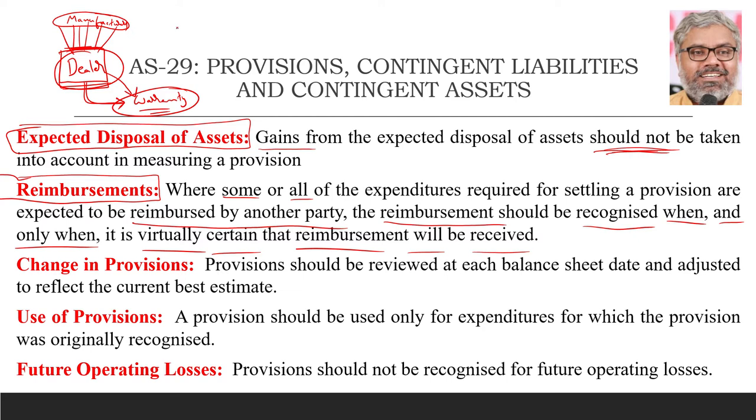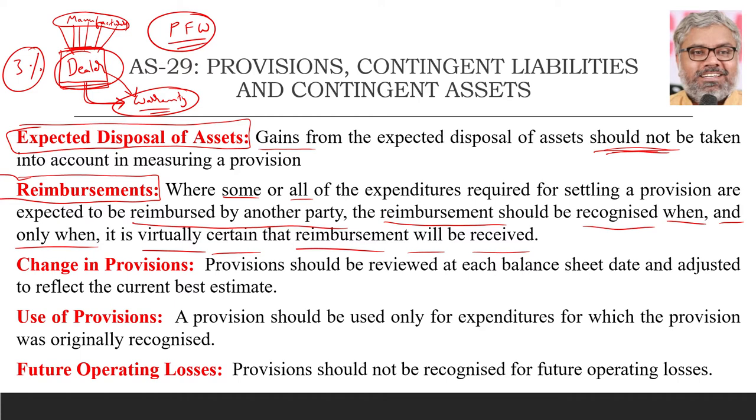So there will be a liability. If, let us say, it is virtually certain that the reimbursement will be received, what this dealer has is a liability in the form of a provision for warranties, which is on the liability side of the balance sheet. He created a provision. How does he know how much of the warranty liability will be there? He doesn't know that. So generally, on the basis of past history, say 3% of sales, he creates a provision for warranty related expenditure which might result in future. But it has resulted from past events. It is a current obligation of that person, that we have to understand.